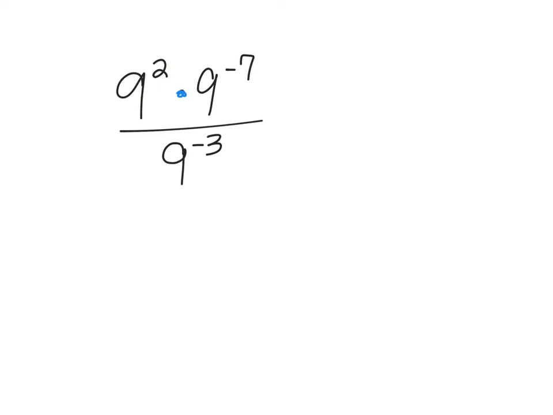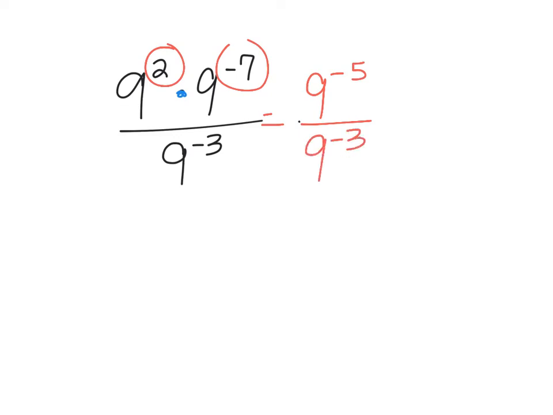All right, let's try this one. If I look at the top, I notice that it is a product of powers rule. So I can add my 2 exponents. So if I take negative 7 plus 2, I end up with 9 to the negative 5th. On the bottom, I have 9 to the negative 3rd.